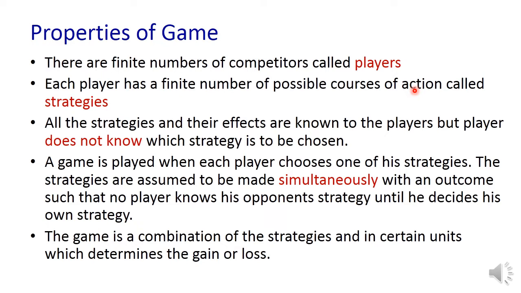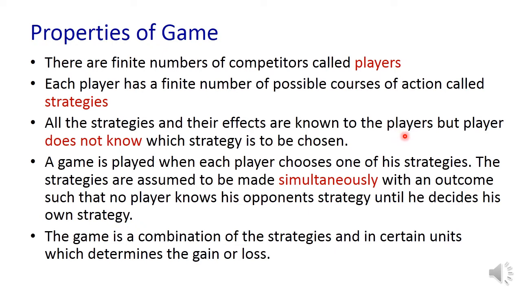In the previous example, tossing the coin, there are two courses of action. One is getting head, another one is getting tail. Both player A as well as player B have two courses of action. It may differ in some cases. All the strategies and their effects are known to the players. So this is another assumption we make. The strategies of B are known to A and vice versa.